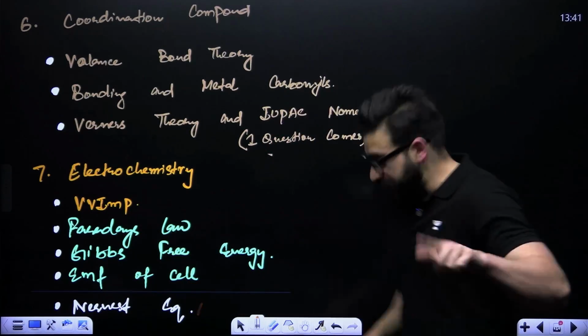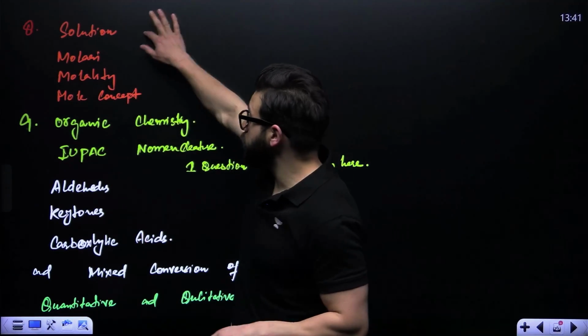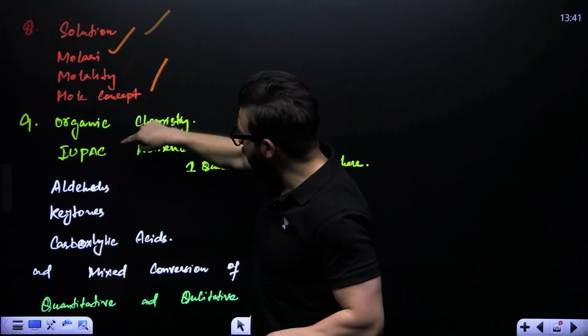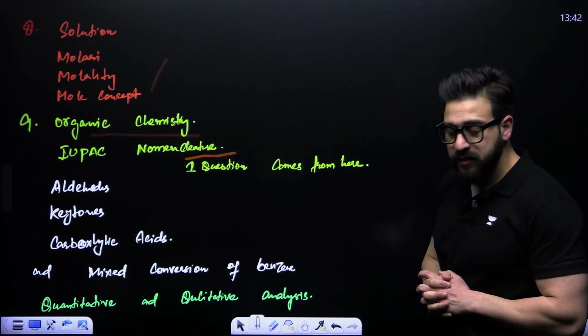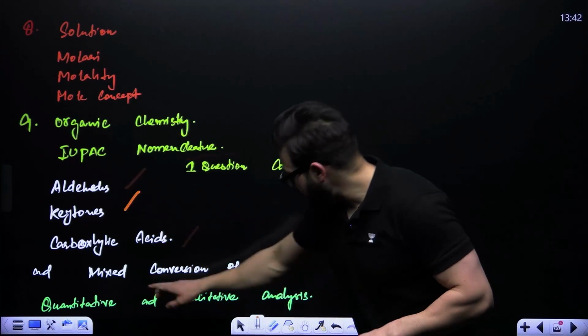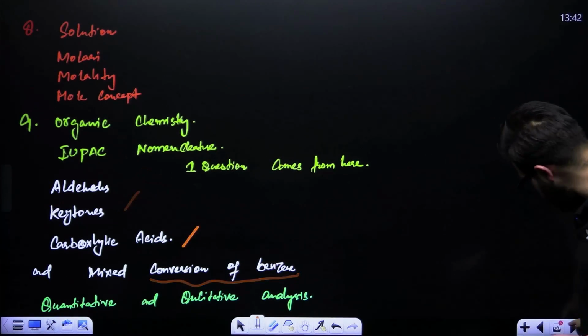Then, my dear friends, when we move on to the next chapter, that is solutions, we say molarity, molality, and the mole concept. And from the organic chemistry portion, we say IUPAC nomenclature, aldehydes, ketones, carboxylic acids, and mixed conversion of benzene. Keep this in your mind also.